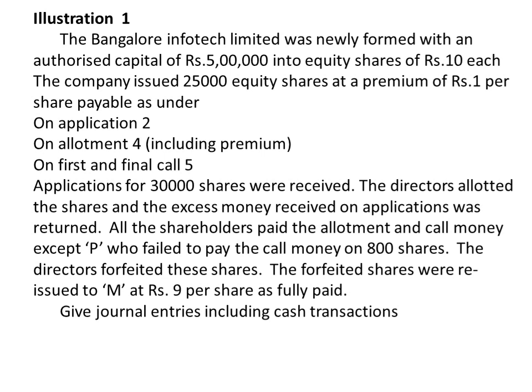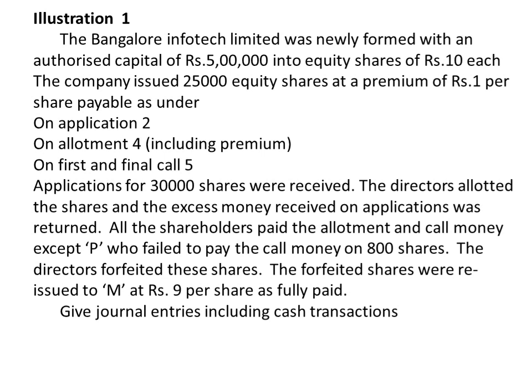Here you have to understand that only the application money for 25,000 equity shares is accepted, and the excess, that is the 5,000 equity share applications they have received, was returned.